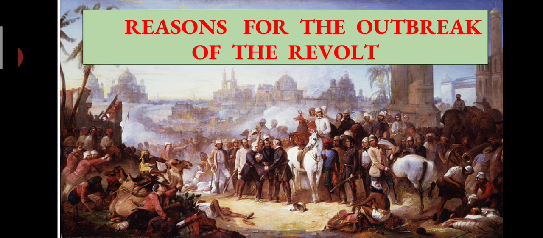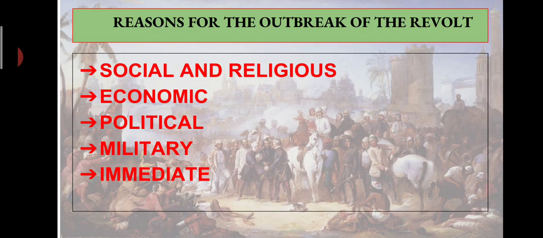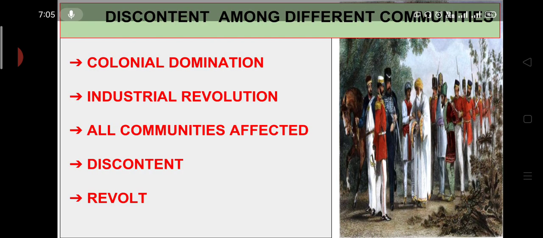Now, why does a revolt take place? A revolt takes place when people express resentment against the authorities in a number of ways. Usually, people resort to a revolt when they feel that it is no longer possible to put up with the existing situation. Now, let's understand each one of the reasons for the outbreak of the revolt. There were many: social, religious, economic, political, military, and the immediate cause, which led to the outbreak of the 1857 revolt. First, we will see how discontent among different communities took place.